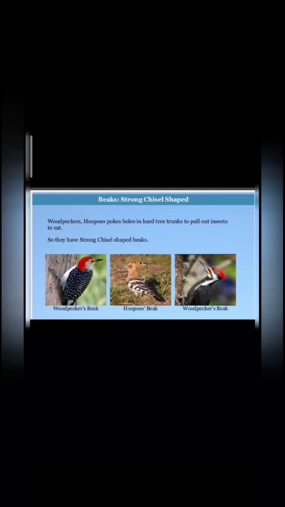Okay. Now strong, chisel shaped. Look at their beaks. The woodpecker pokes holes in a hard tree trunk to pull out insects to eat. So they have a strong chisel shaped beak.